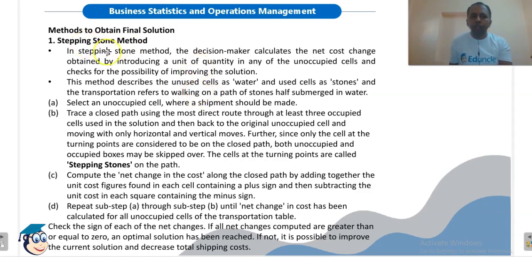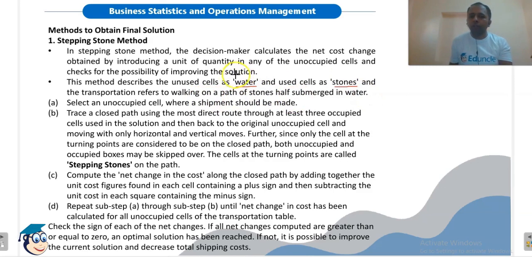Now, why the name stepping stone? This method describes the unused cell as water and the used cell, that is the occupied cell, as a stone. So the unoccupied or unused cells are treated as water, while the occupied cells are treated as stones, and the transportation refers to walking on a path of stones half submerged in water.